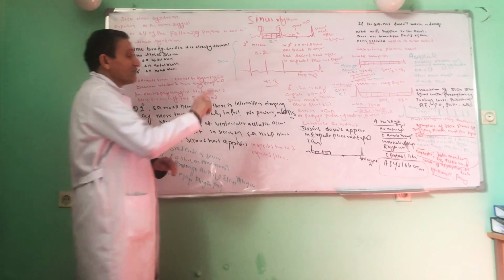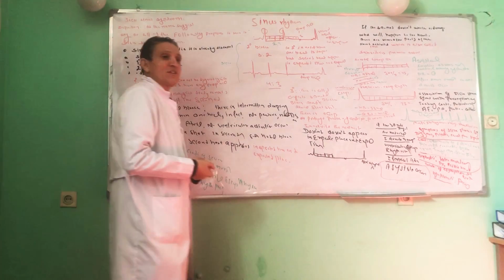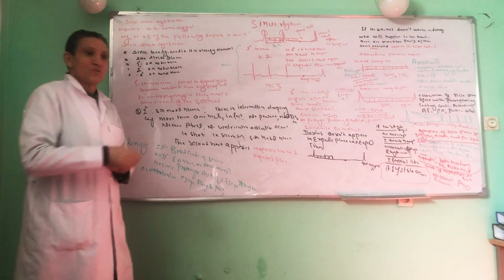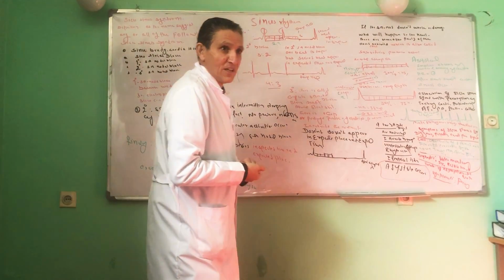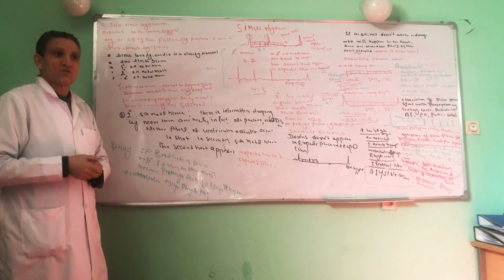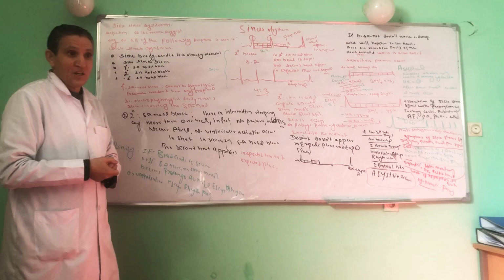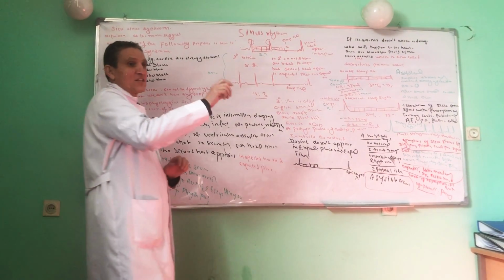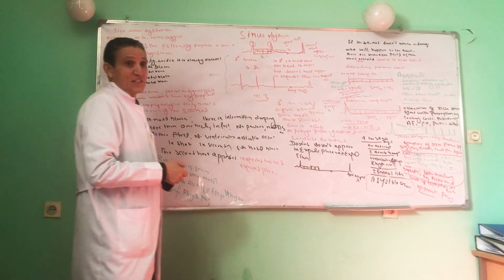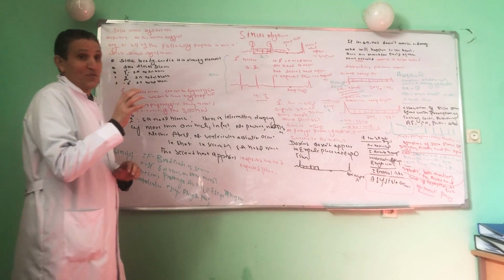So the first degree sinoatrial block is a block in which we don't have any dropped beat, so it is difficult to diagnose from the ECG. But the electrophysiological study provides information about the slow conduction of the SA nodal system. Did you catch that? We'll repeat again.